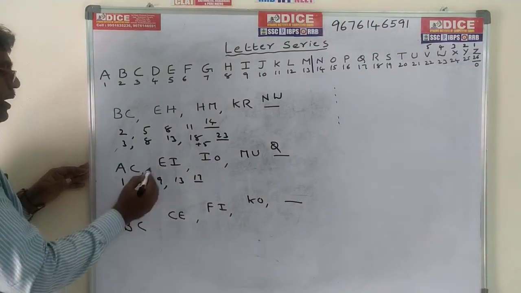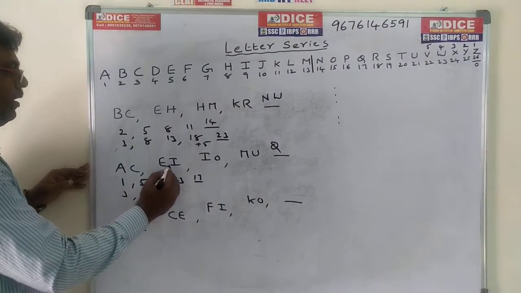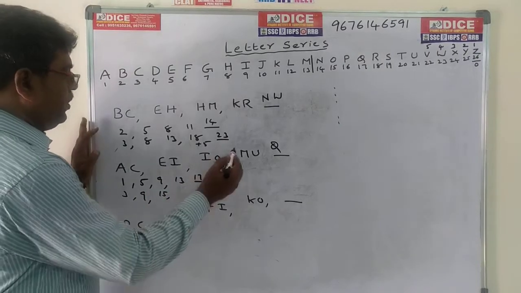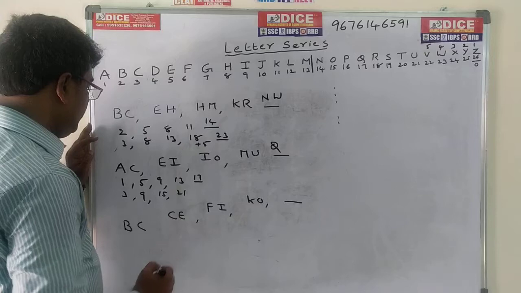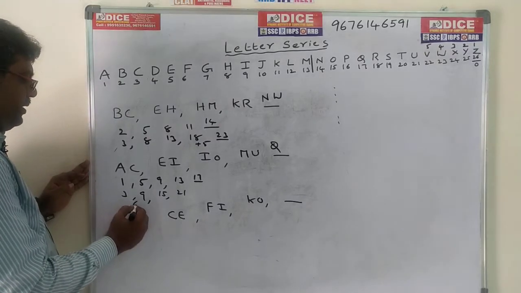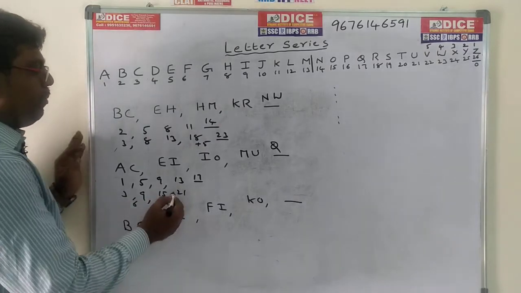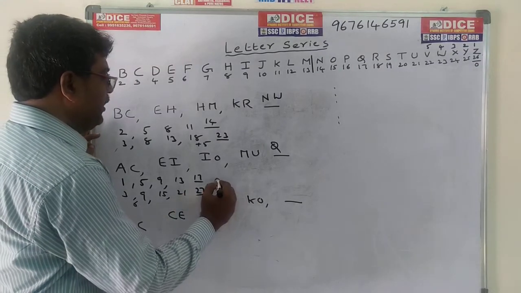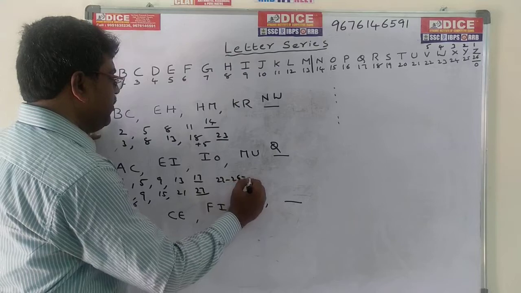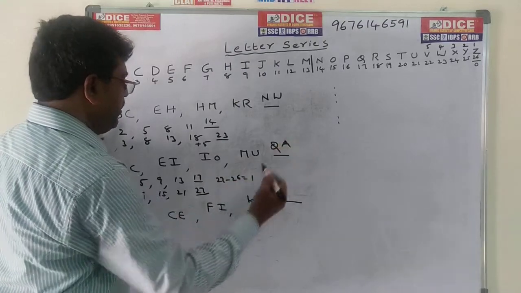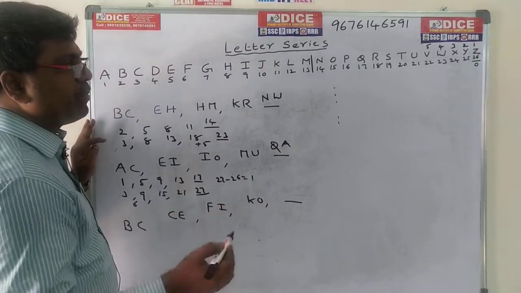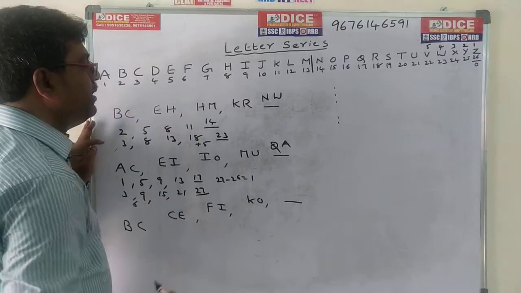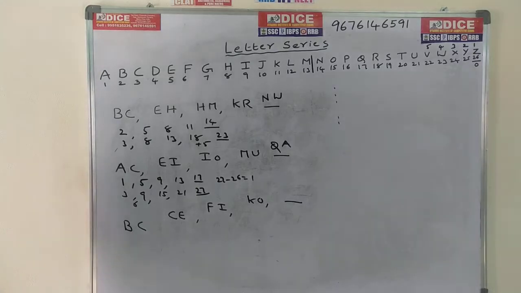So C means 3, next I means 9, next O means 15, next U means 21. Difference is 6, 6, 6. 21 plus 6 is 27. What is the meaning of 27? 27 minus 26 is 1. 1 means A is the answer. Whenever it is more than 26, subtract 26. 27 minus 26, the value is 1. So the required answer is A.